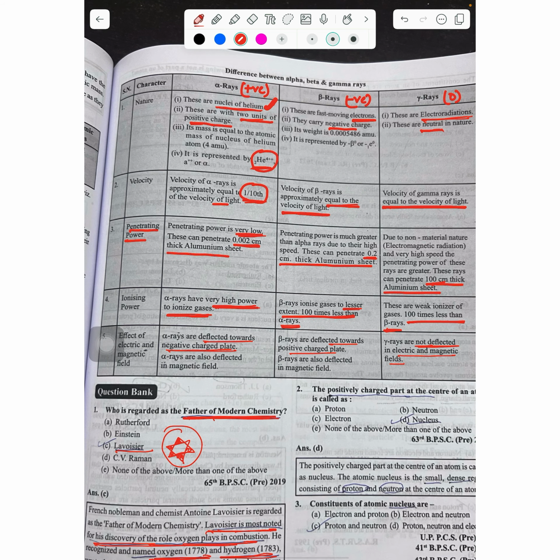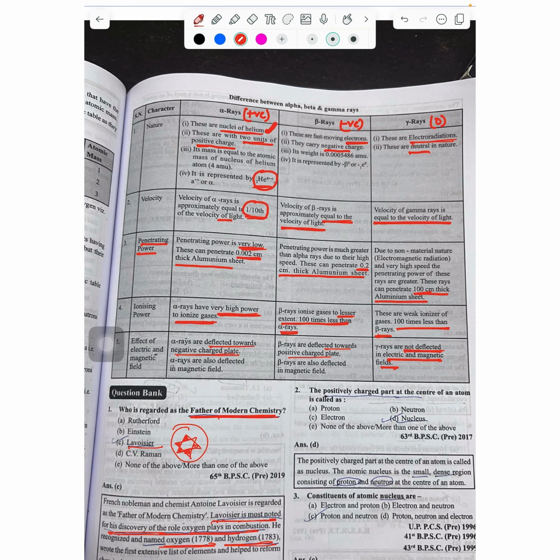Then the effect of electric field and magnetic field. Alpha rays can be deflected, beta rays can also be deflected, but gamma rays cannot be deflected. So this was the discussion of alpha, beta, gamma rays. Let's revise. Alpha rays are positive, beta rays are negative, gamma rays are neutral.